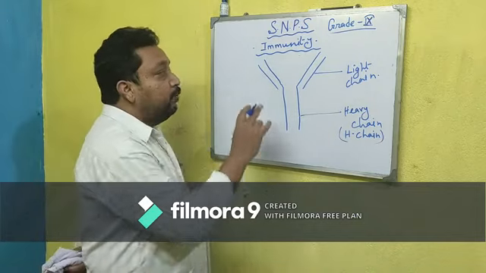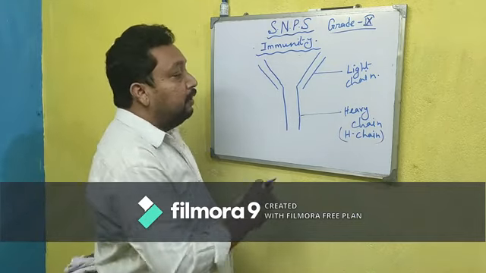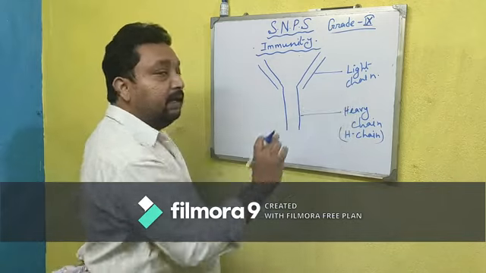So antibody is made up of 2 chains. One is heavy chain and one is light chain.